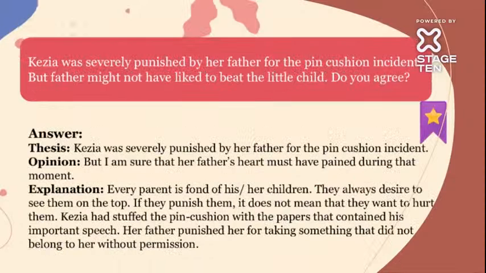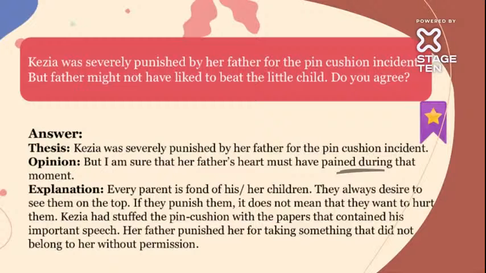So, let's understand. Kezia was very severely punished by her father for the pincushion, right? She was punished because she tore the important papers, right? But again, on the other hand, she didn't know. She was innocent. But I'm sure that her father's heart must have been pained during that moment.